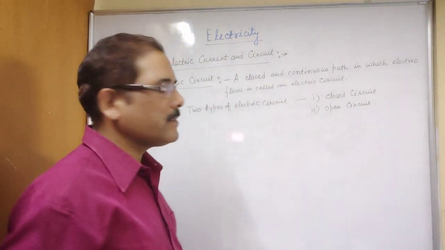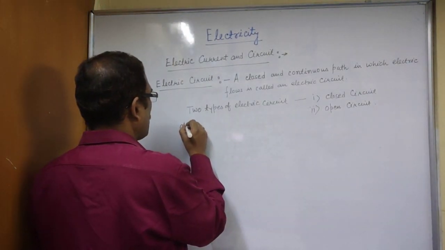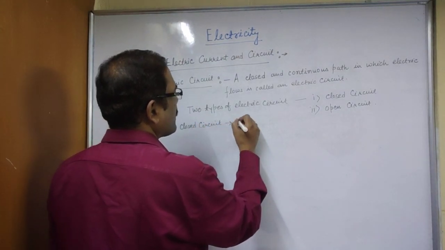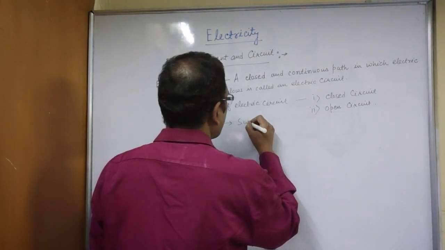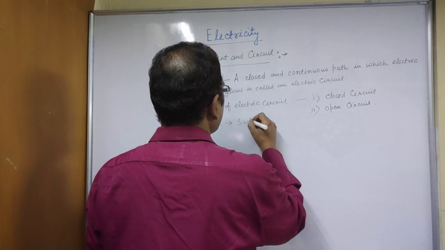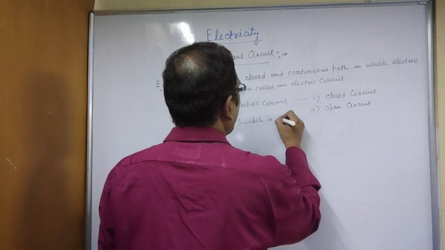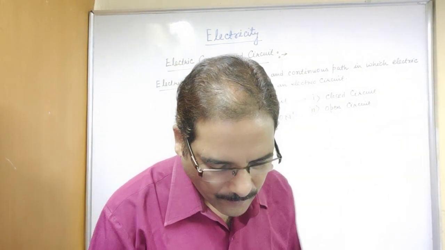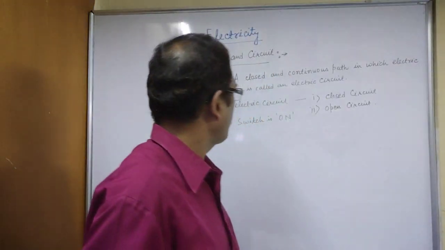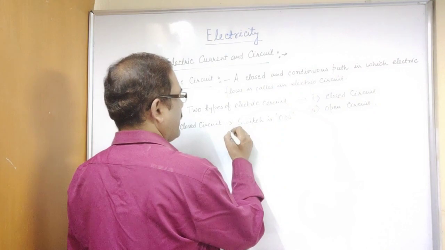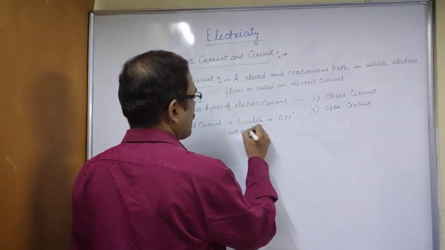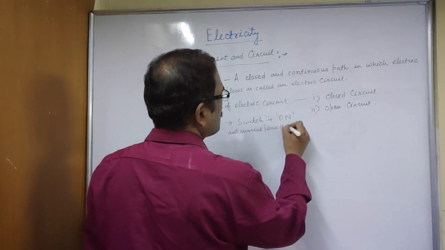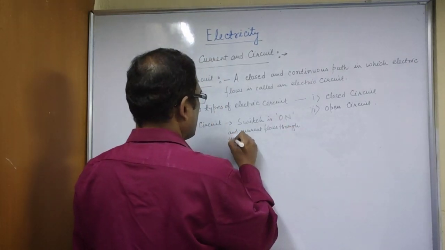Now what is a closed circuit? In a closed circuit, the switch is on and current flows through the circuit.